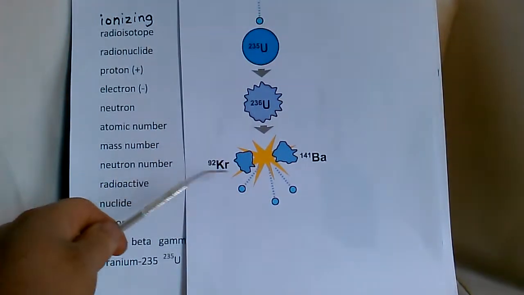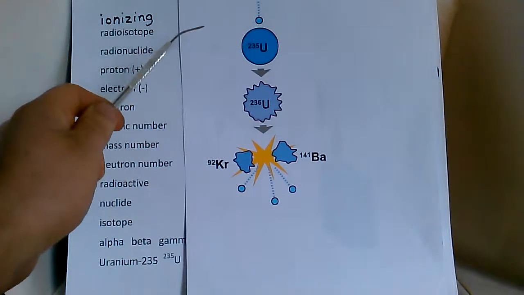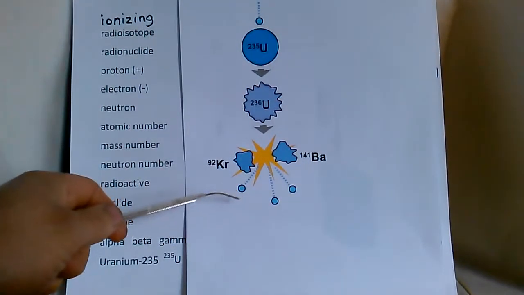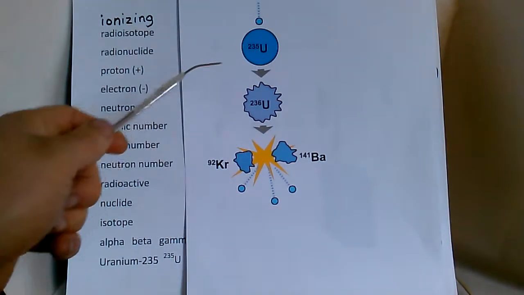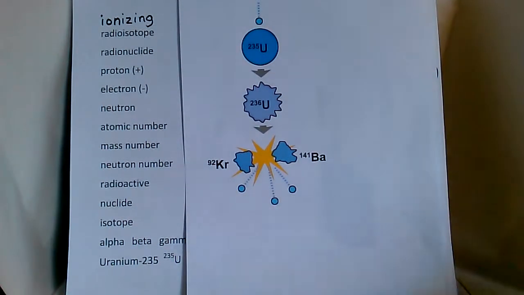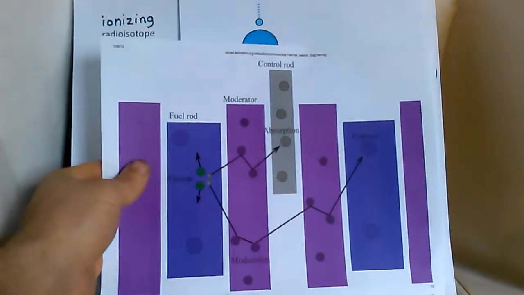And this can become a chain event. Uranium-235 is a pretty common nuclear reactor fuel, and there's a lot of uranium-235. These neutrons then can go and find other uranium-235, do the same thing, and it releases a lot of energy and can make a lot of heat. Reactors usually have to be kept cool. And this is a diagram of what goes on inside a nuclear reactor.